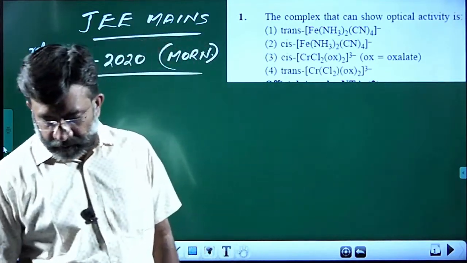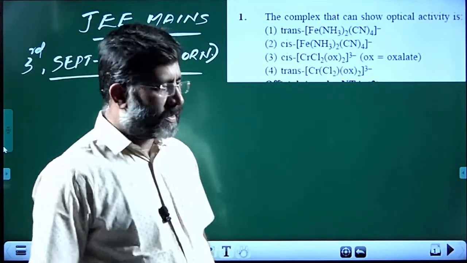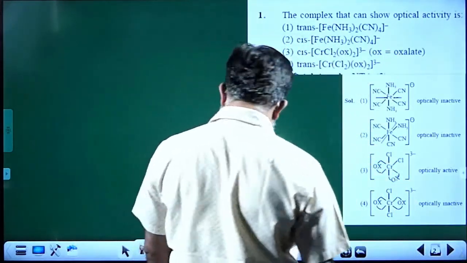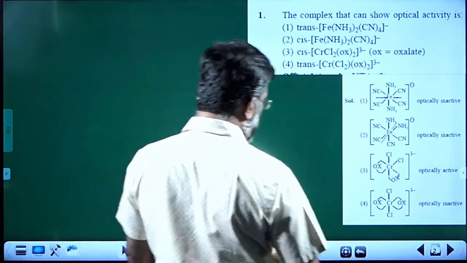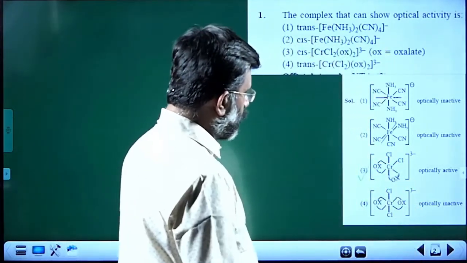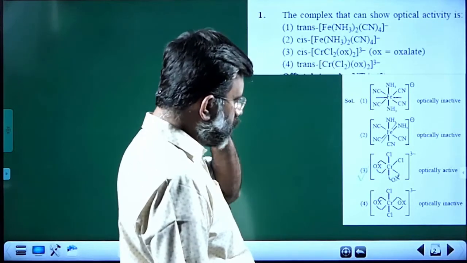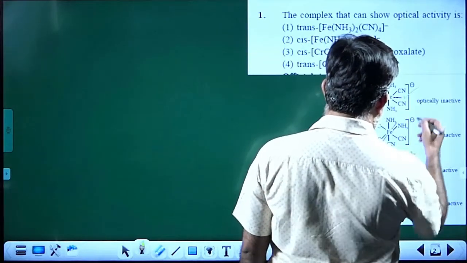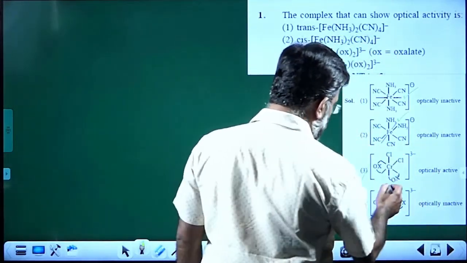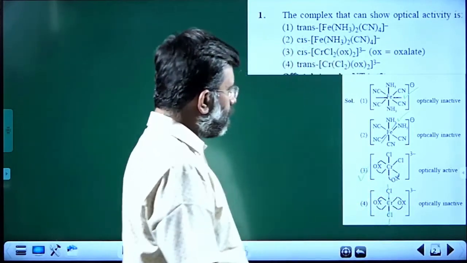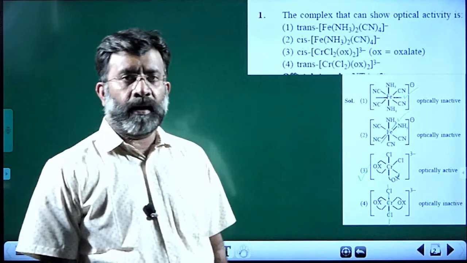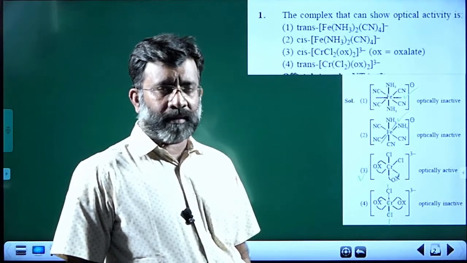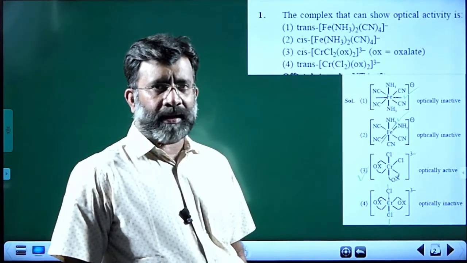A very simple question based on the information in the textbook itself, and you can easily understand the optically active variety will be the third choice. For the cis molecule, only the cis molecule will show optical activity, while in all other molecules you can find a plane of symmetry available. All other molecules, including the trans variety, have a plane of symmetry and are optically inactive, while cis will form non-superimposable mirror images of each other and the molecule is chiral in nature.